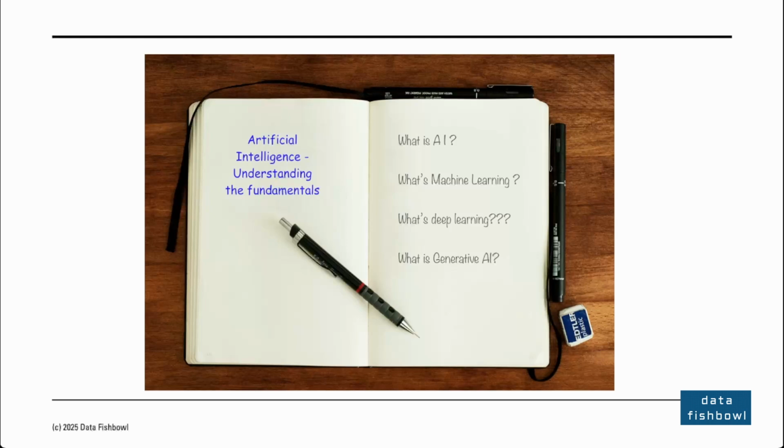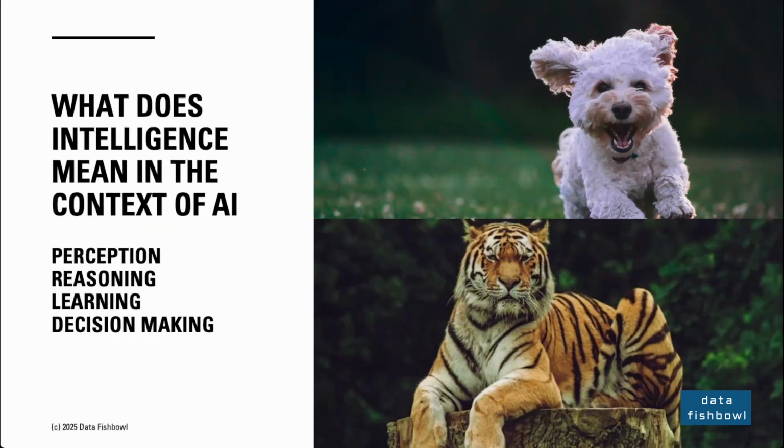Absolutely. And these notes really give us a remarkably clear path through it all. That's a perfect place to start then. So let's begin with the biggest one, the main umbrella, artificial intelligence, AI. Right. Our source material calls it simply intelligence systems. But what does intelligent really mean here? Yeah, that's the million-dollar question, isn't it?